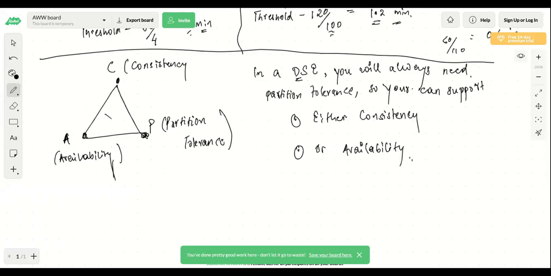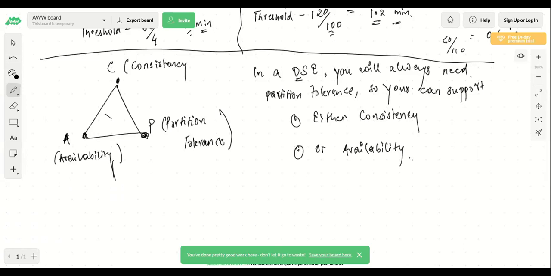So let's take an example of a bank. If you're transferring money from one account to another account, and the money is debited from one account and has to be credited into another account, what would you prefer here? Would you prefer consistency of your system, or would you prefer availability?